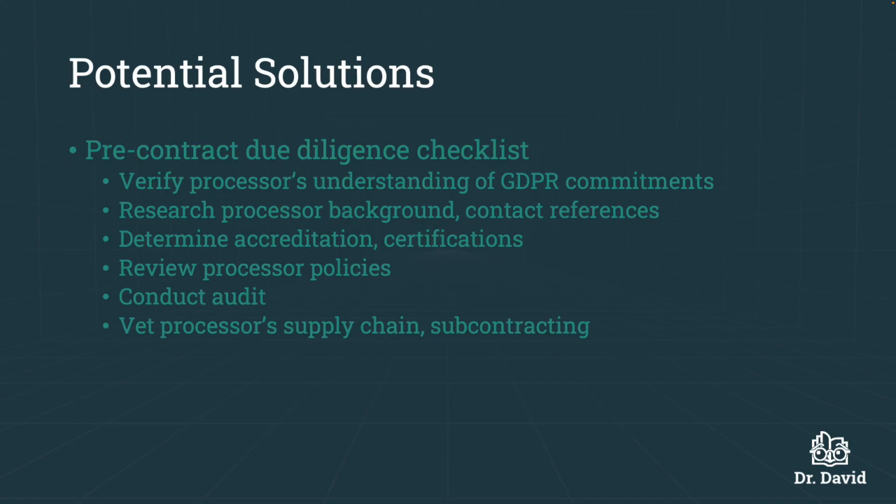The primary solution that controllers can implement to help deal with these challenges includes going through a pre-contract due diligence checklist. This list of items includes verifying the processor's understanding of GDPR commitments, researching the processor's background by contacting their references, determining accreditation and certifications, reviewing processor policies, conducting an audit, and vetting the processor's supply chain and whether or not they use any subcontractors. If they do use subcontractors, of course, you will want to vet them as well.